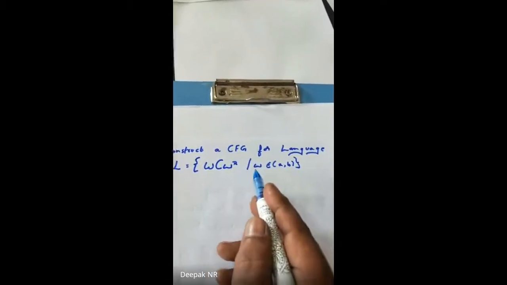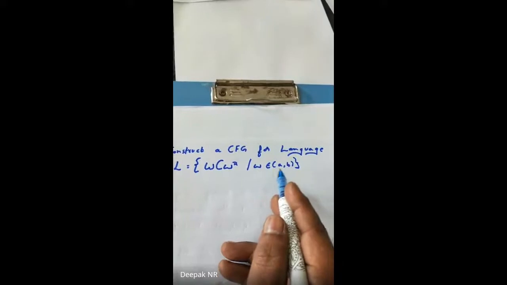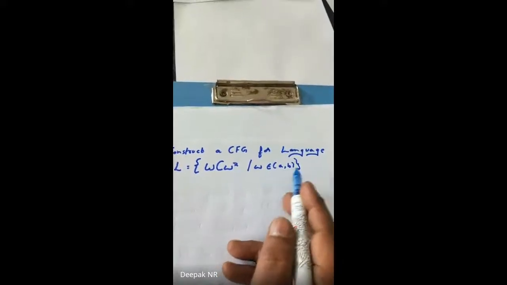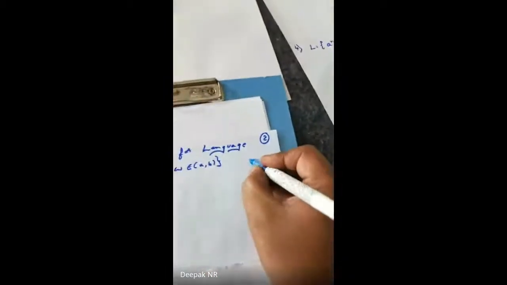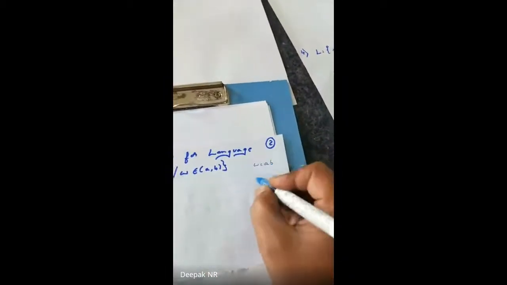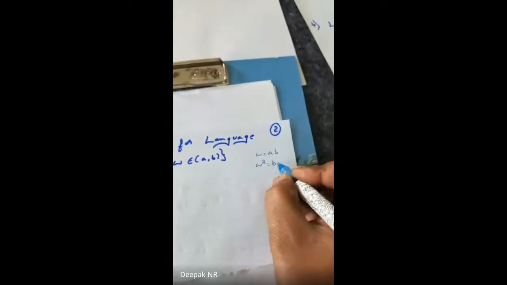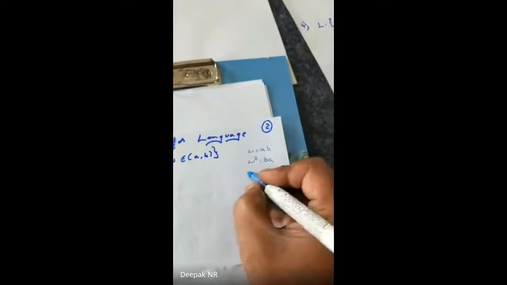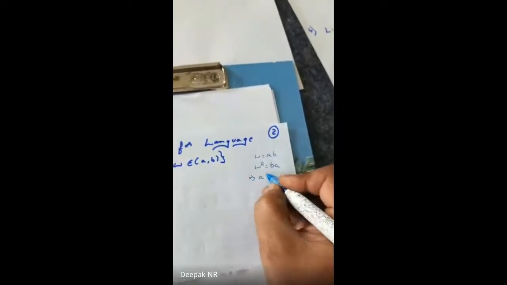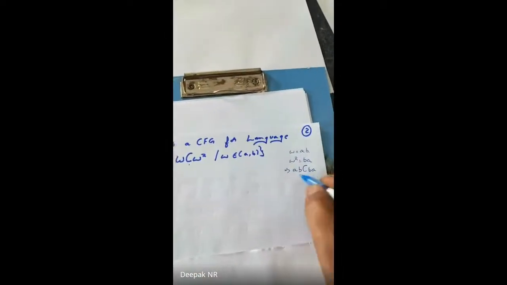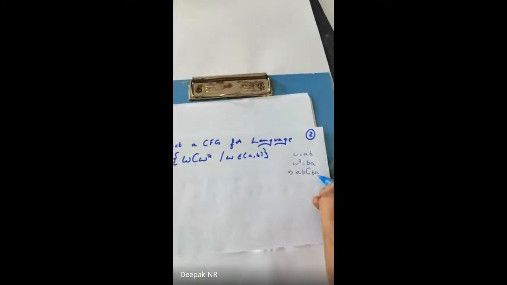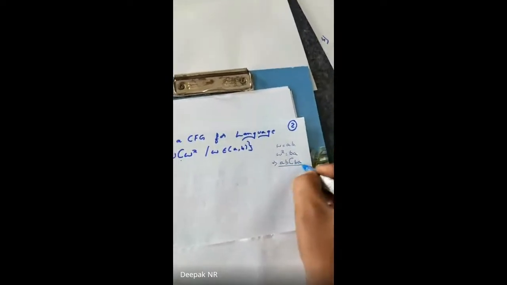W is a combination of A's and B's. Let me write it. Say one W is AB. What does WR say? BA, the reverse of this W. So my output will be like AB, in between there should be a C, with BA. AB, in between a C, with BA. Clear? This will be my output.